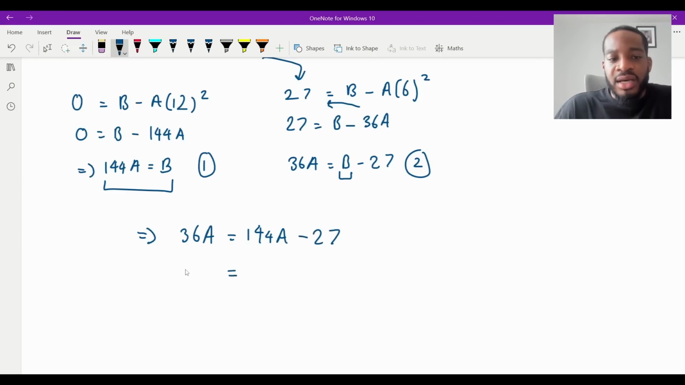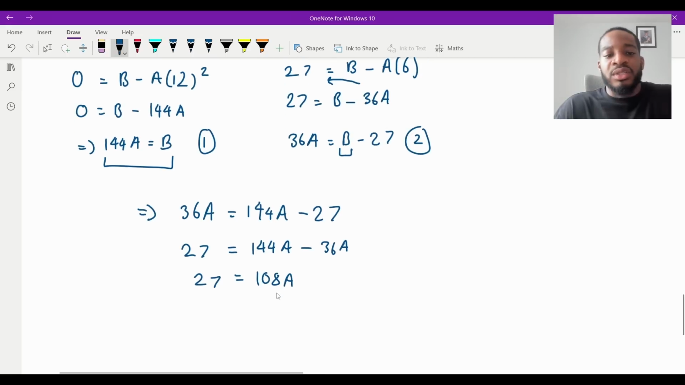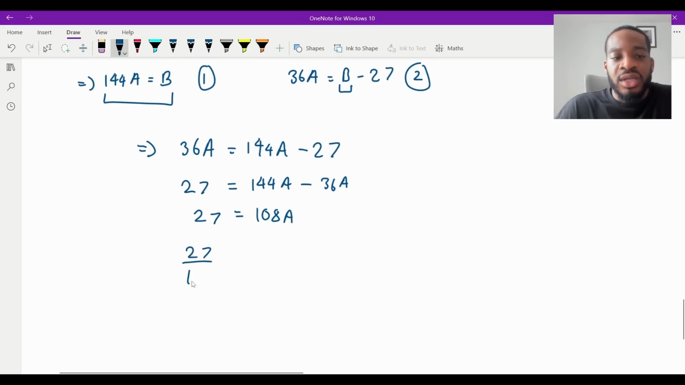So if I do that there, 27 would go there. What is 144 take away 36? That's going to be 108, isn't it? Yep. So I'm going to have 108A is going to equal 27, which means that 27 over 108 must equal A. So what is that? 27 goes into 108 4 times. That's a quarter, sorry. A is a quarter, isn't it? Yep, 100%. A is a quarter. So now I know what A is.